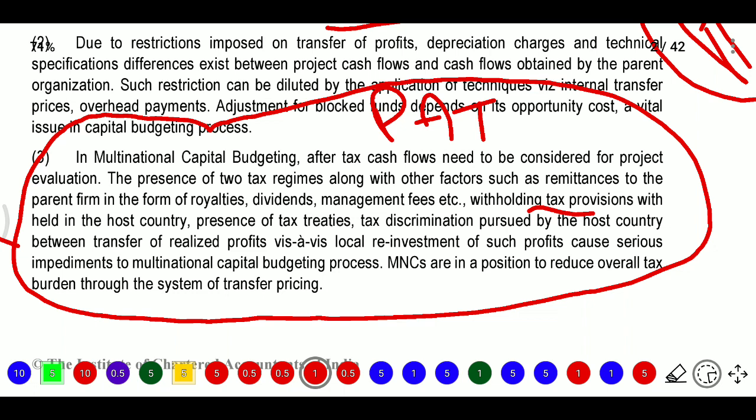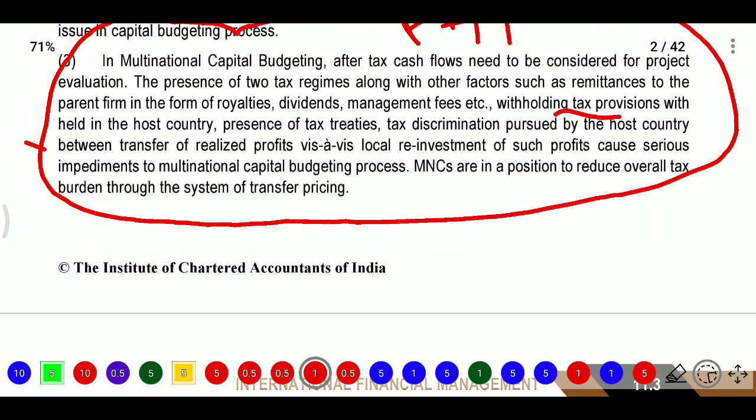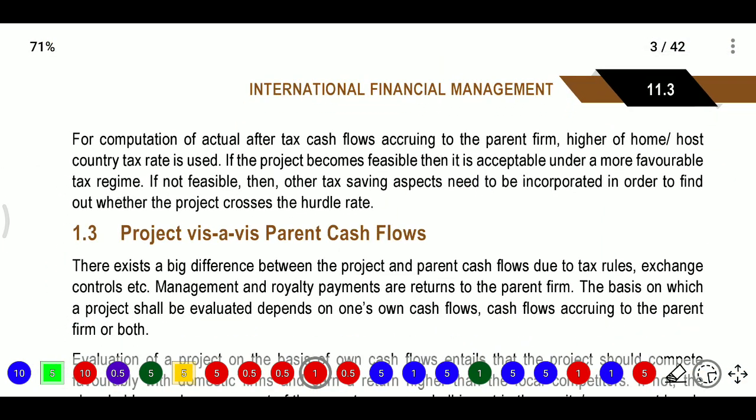So they may transfer the realized profits or they may reinvest those profits. It will cause a serious impediment to the MNC's multinational capital budgeting process. So MNCs are in a position to reduce the overall tax burden through the system of transfer pricing.